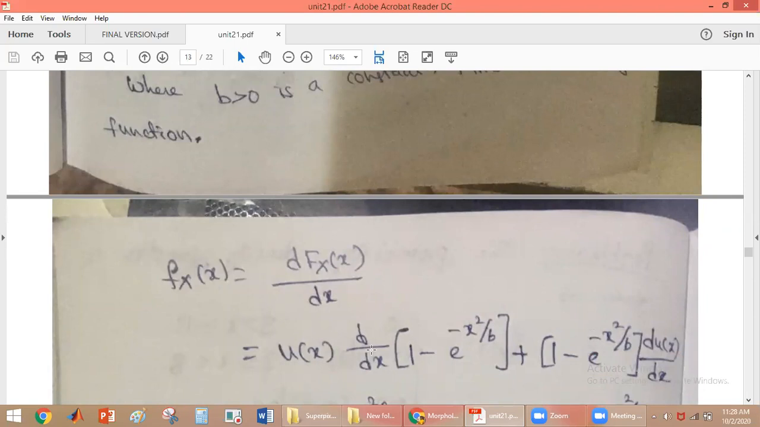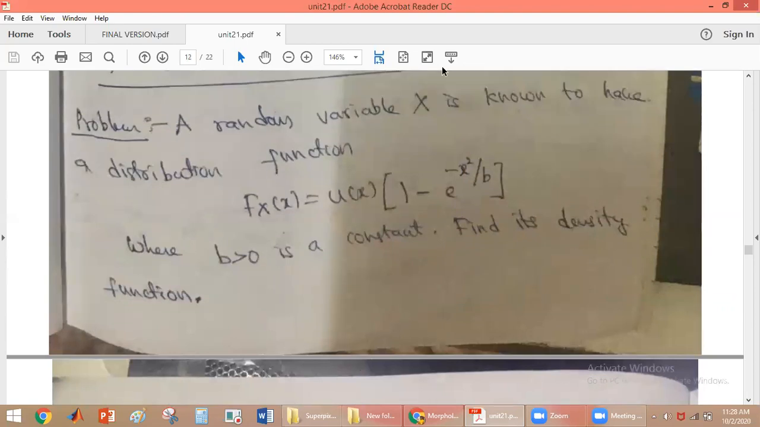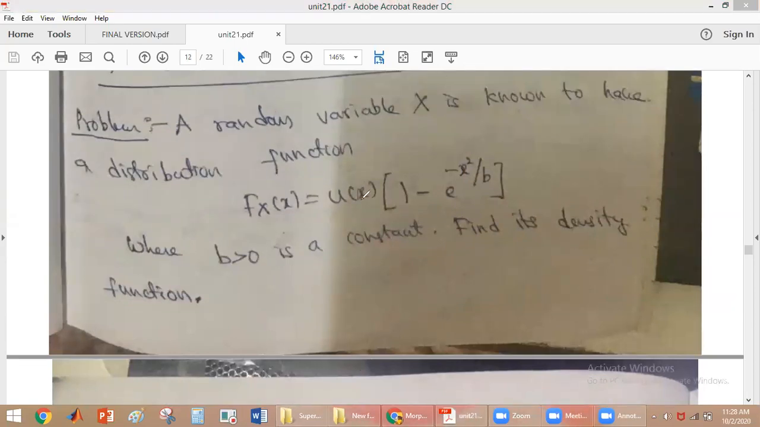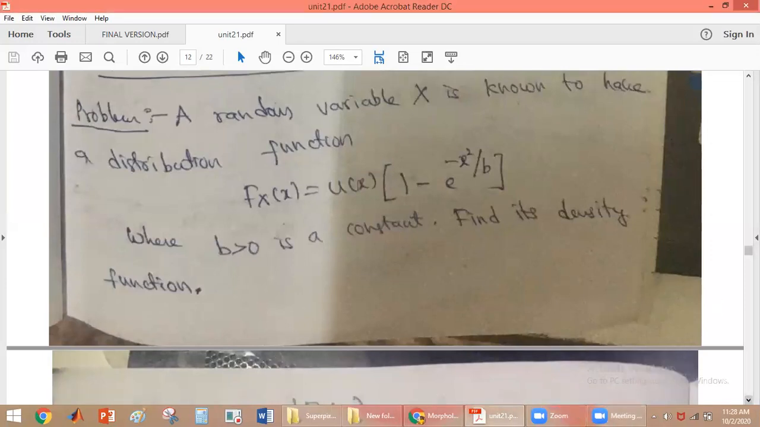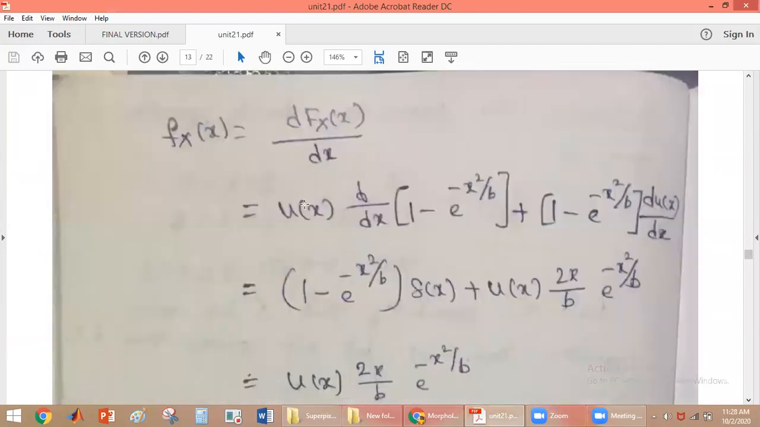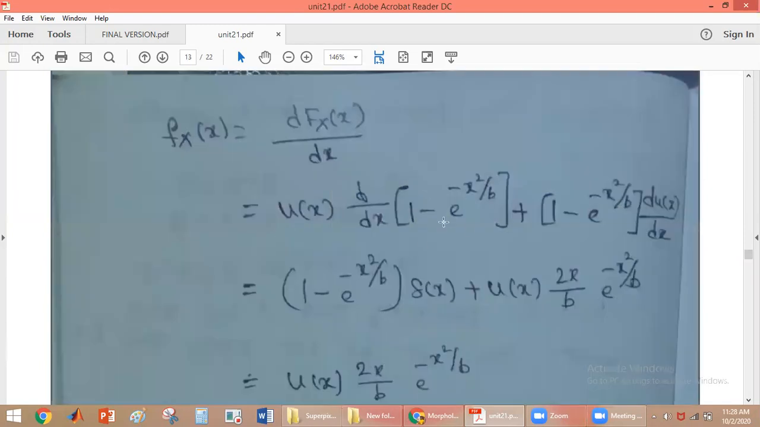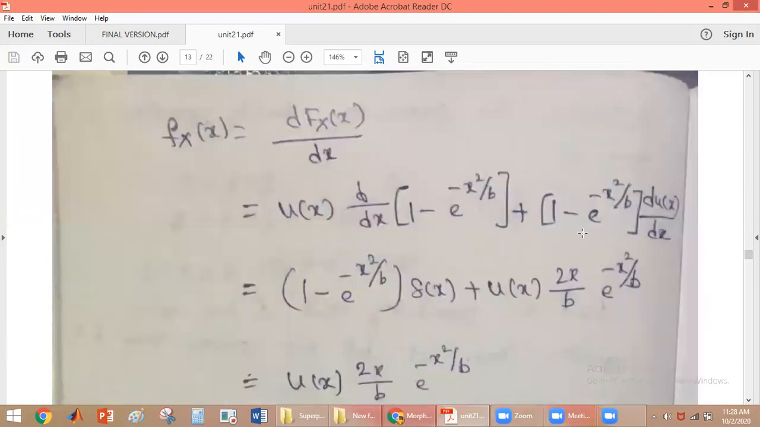Density function is the derivative of the distribution function. Now you see here we have two functions, u(x) and 1 minus e power minus x squared by b. Here we will be doing derivation by parts. So the derivative of the first one into the second, plus the first one, u of x, into the derivative of the second function, 1 minus e power minus x squared by b. Since we have two functions, we will be doing derivation by parts.